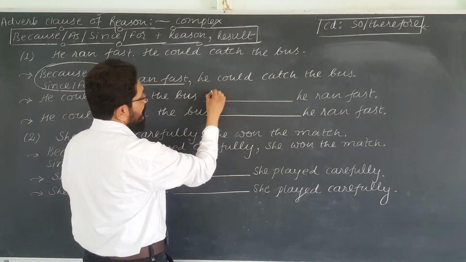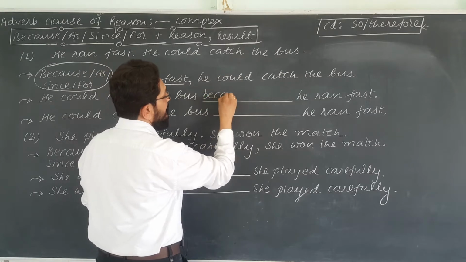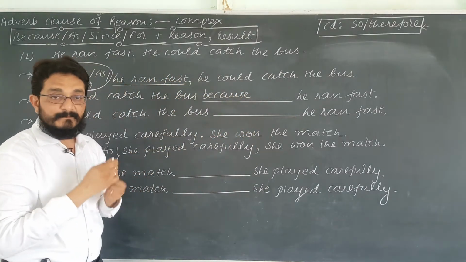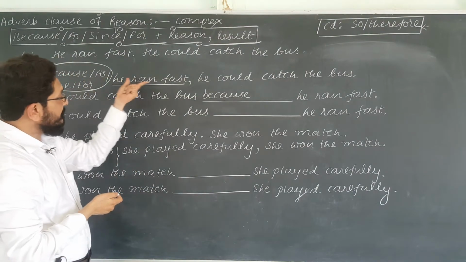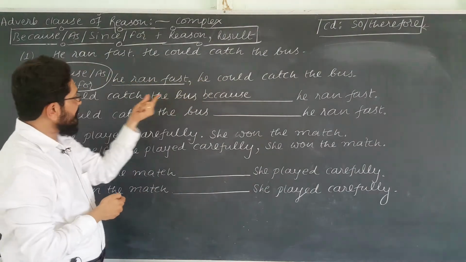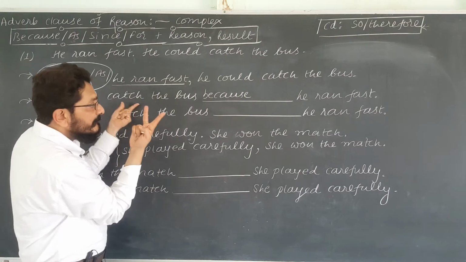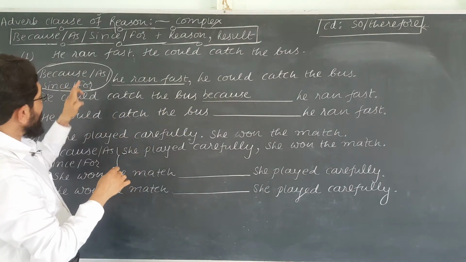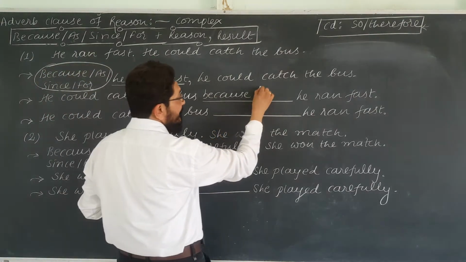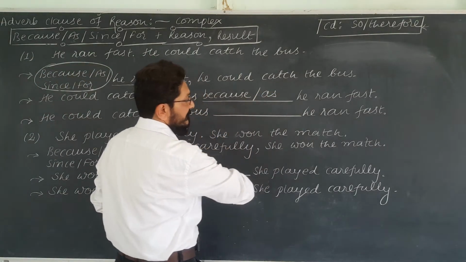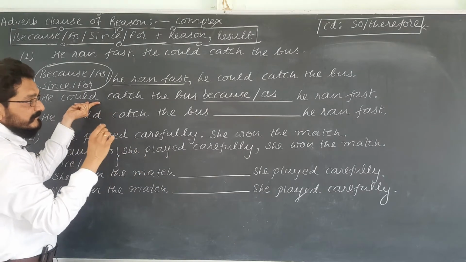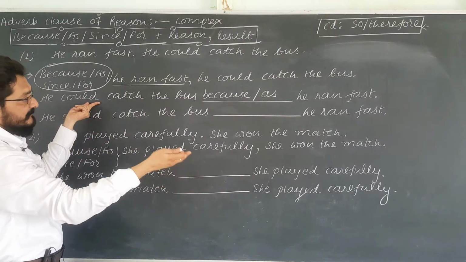He could catch the bus because he ran fast. So both are similar. Because he ran fast, he could catch the bus. He could catch the bus because he ran fast. You can write as also in the same manner. He could catch the bus as he ran fast.